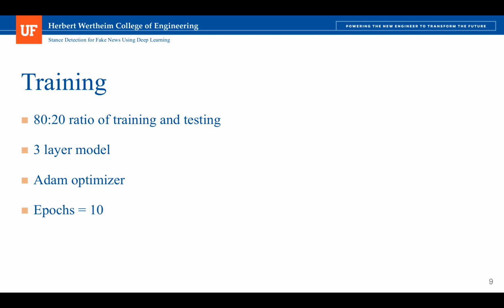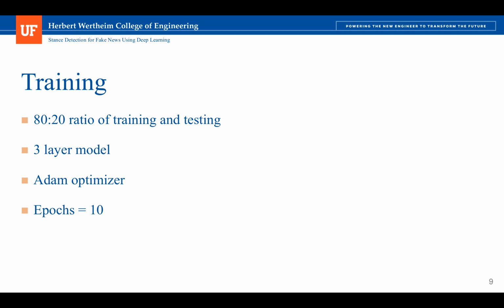The training and testing data is divided into an 80 to 20 ratio, where 80% is used for training and 20% is used for testing purposes. Out of this 80% of training, we do a k-fold cross validation where we use 10 folds, with 80% of training data and a 20% validation set.